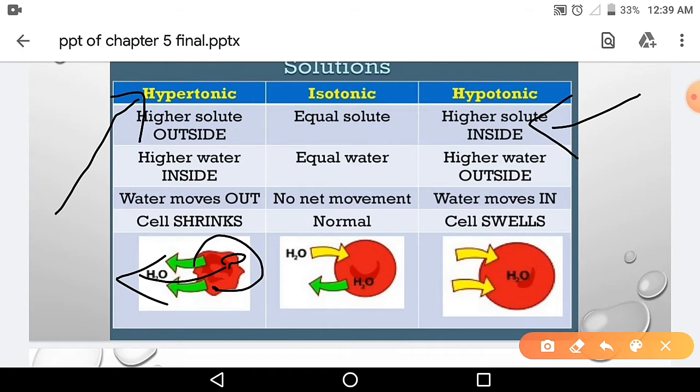So water will move inside the cell and the cell will swell. Water will go inside and it will keep swelling. So what will happen? The cell swells, building pressure. A pressure is created inside the cell wall. And this pressure is withstood because of the cell wall. Because of the cell wall, this pressure is withstood by the cell, and therefore it does not rupture.